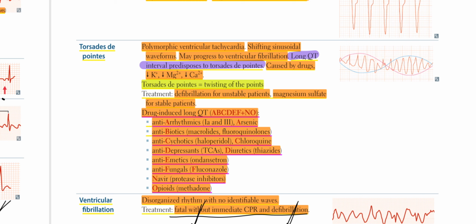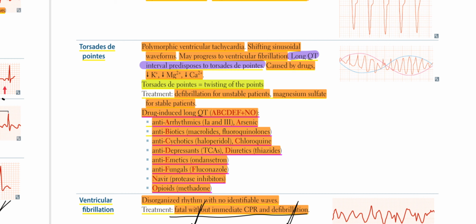Antidepressants, TCAs, and diuretics, which include thiazides. Antiemetics, ondansetron. Antifungals, fluconazole. Navirs, which are protease inhibitors. Opioids, for example, methadone.